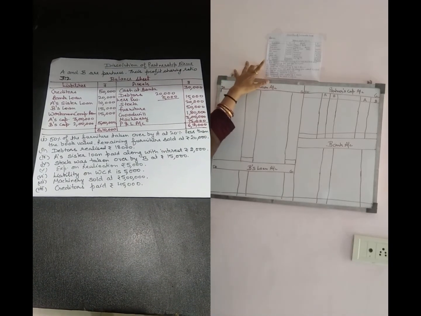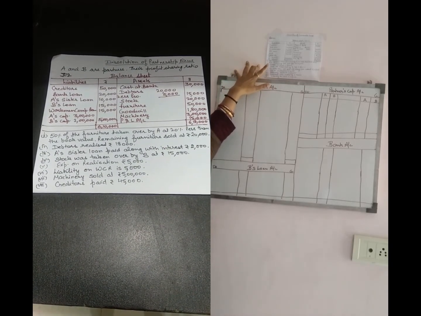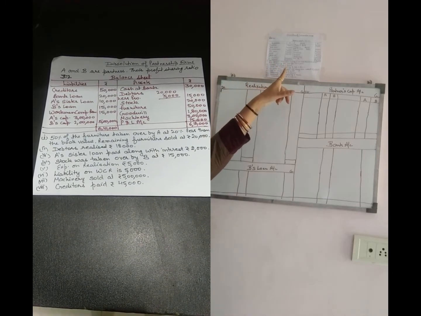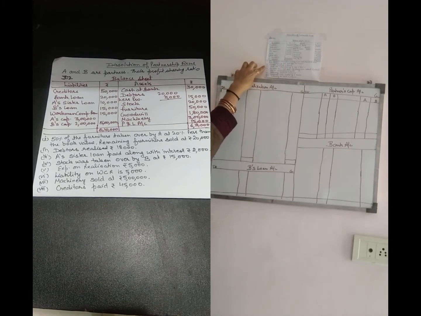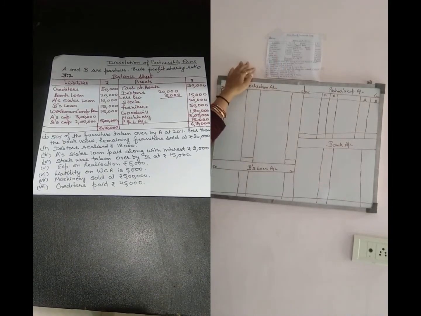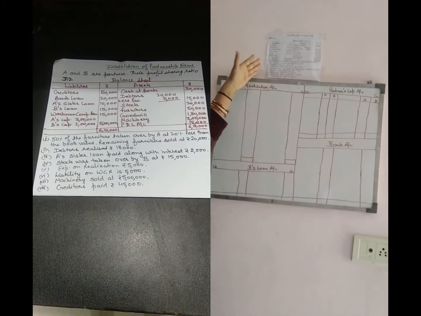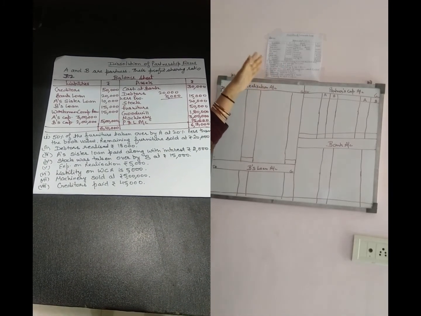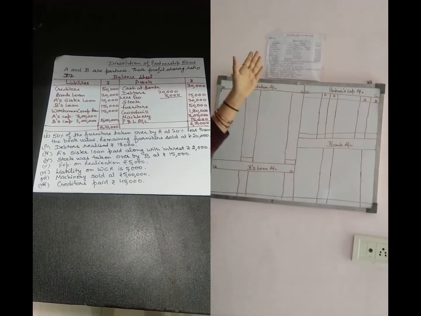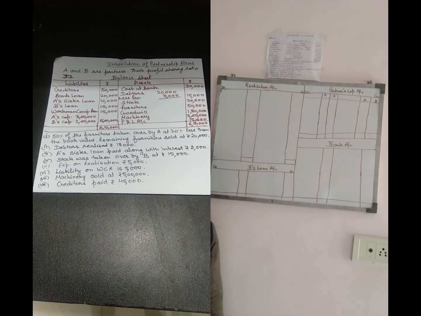Firstly, you have seen that a balance sheet is given and the profit sharing ratio between the partners is 3:2. There is the liability side and the asset side. At the end, all the additional information regarding the dissolution is given. So now we are starting the question.